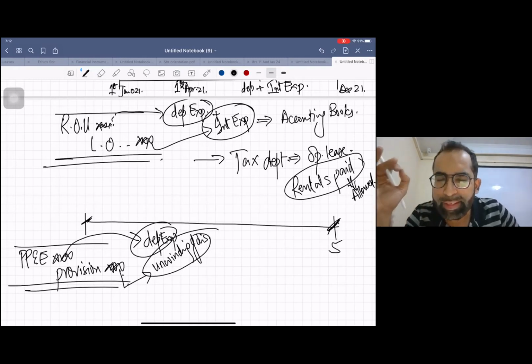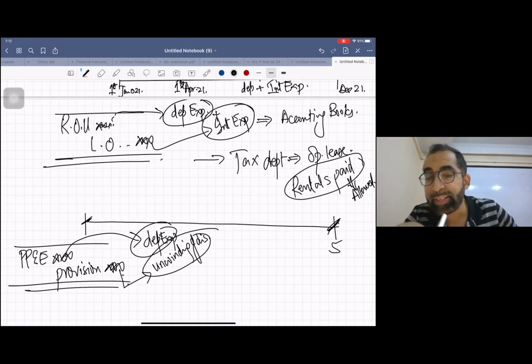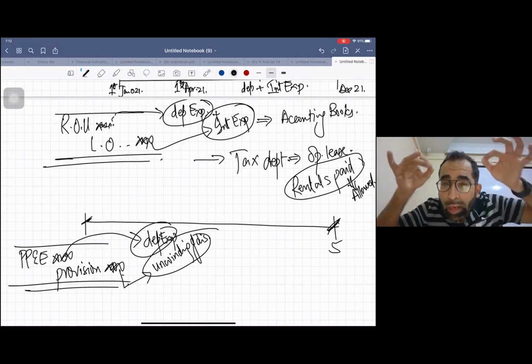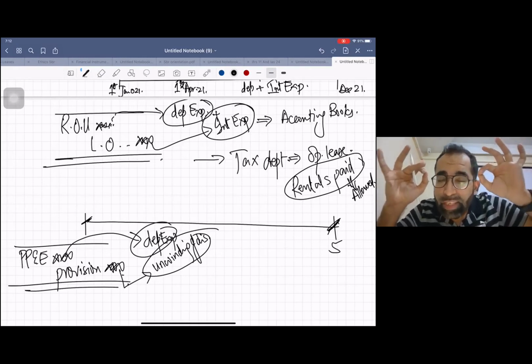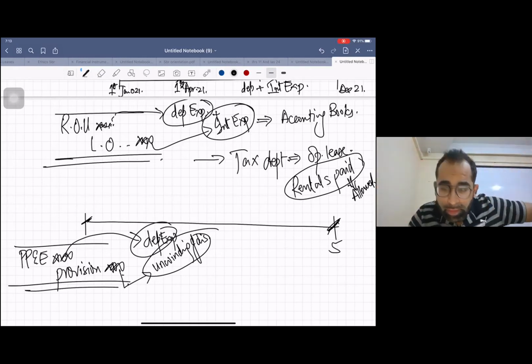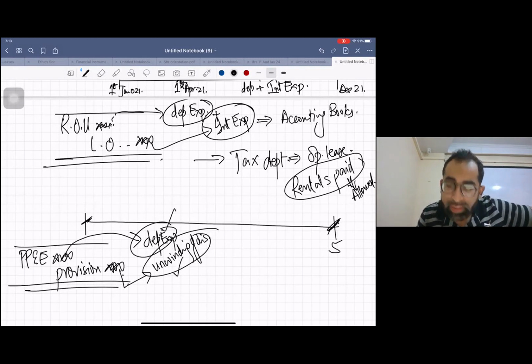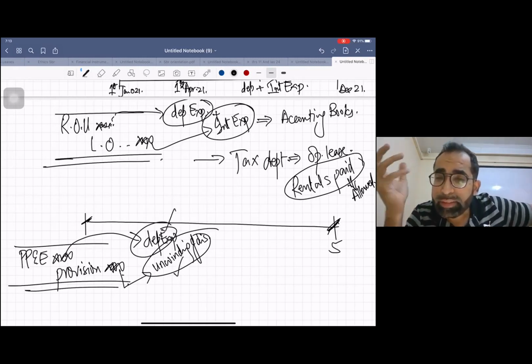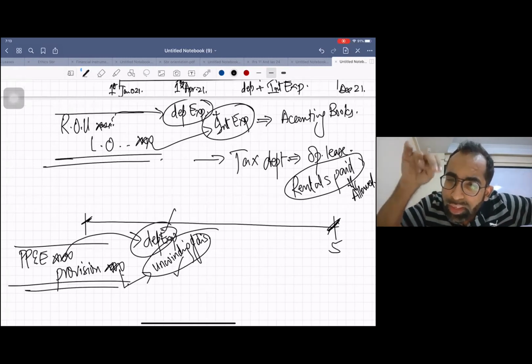We calculated this provision by computing the present value of future cash flows. So unwinding of discount is definitely needed. In accounting books, right from day one, we book depreciation plus unwinding of discount, that is interest. These two expenses we are booking in accounting.